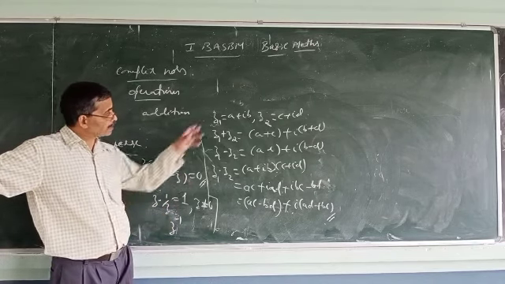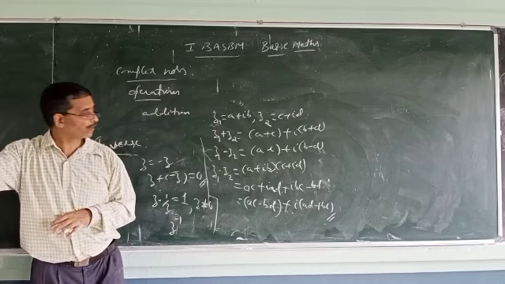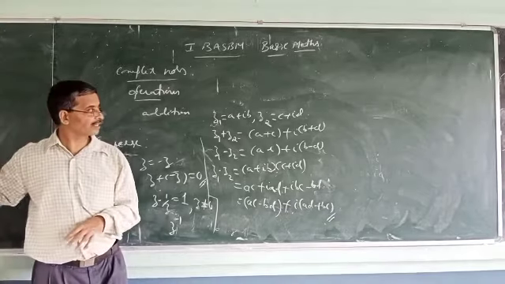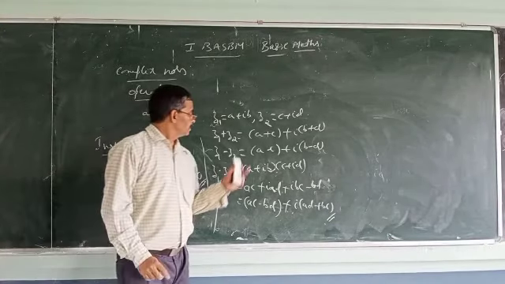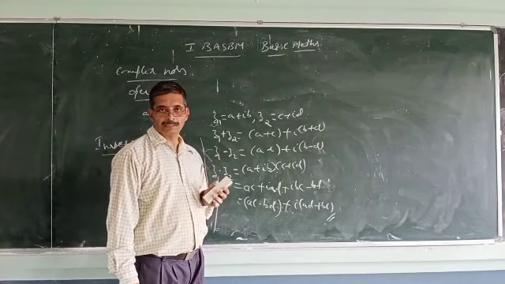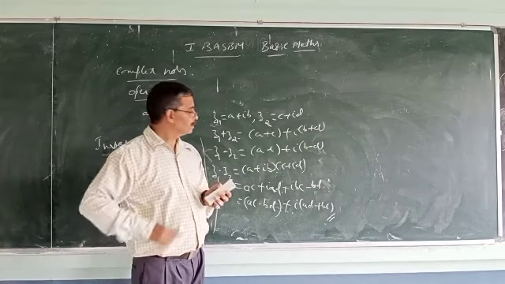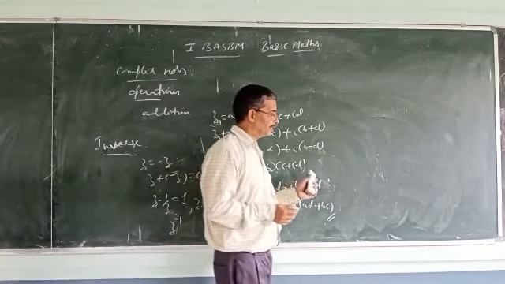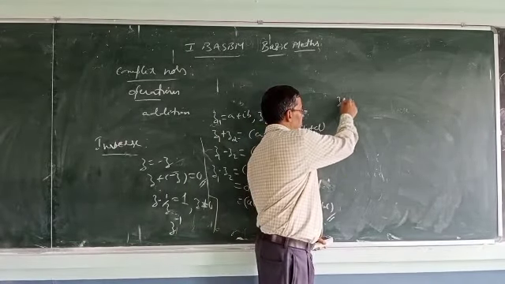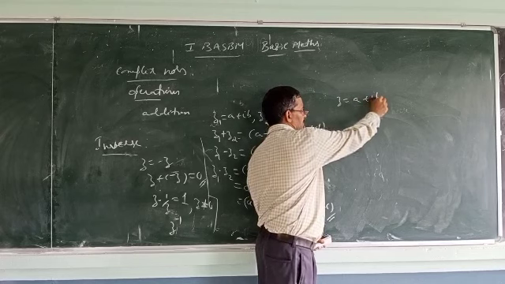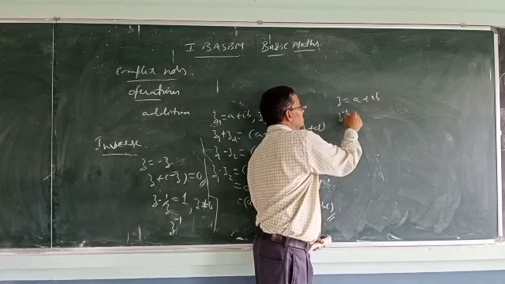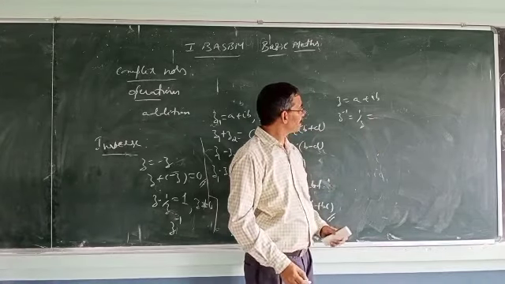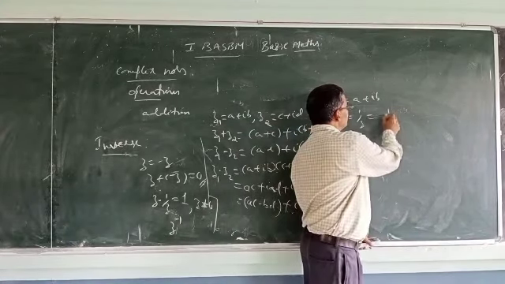Now we will have the concept of multiplication or division. Multiplication over division. So how is division done? Let us see now. If you have two complex numbers, if you have z equal to a plus ib, I told you already, its inverse is 1 by z equal to 1 by a plus ib.